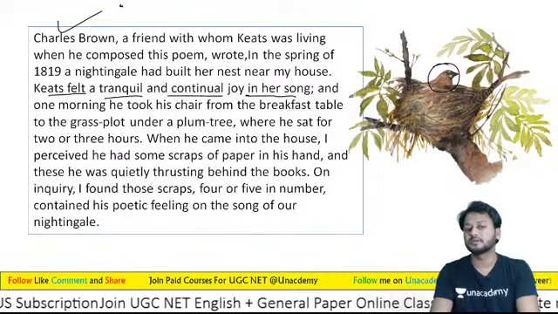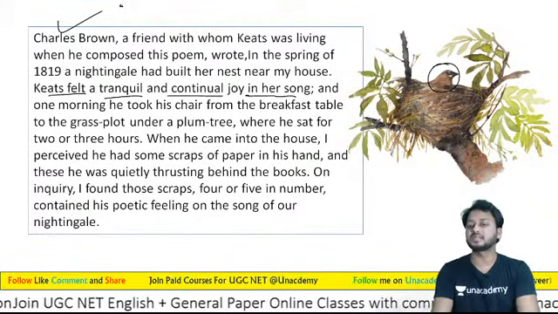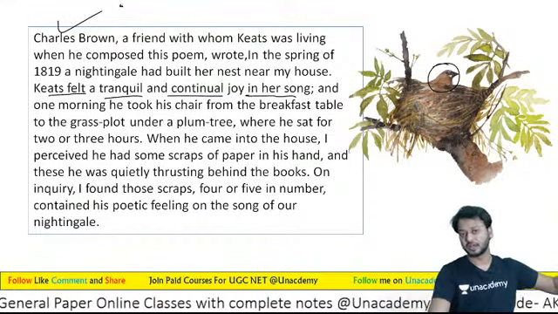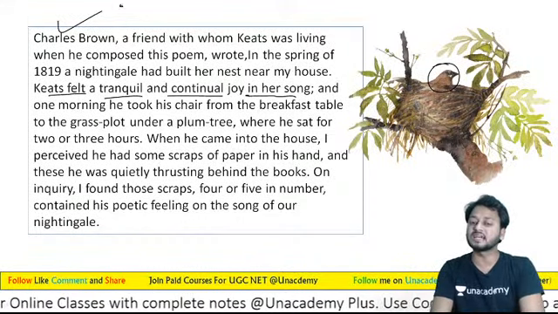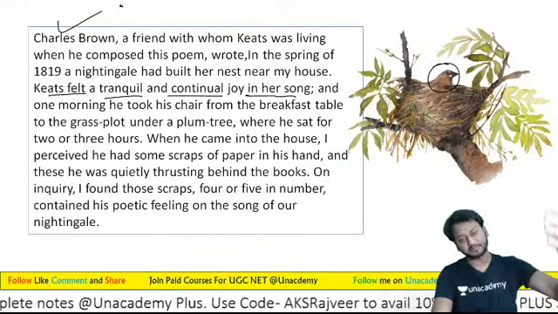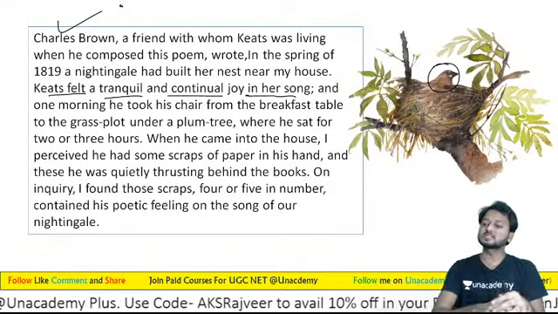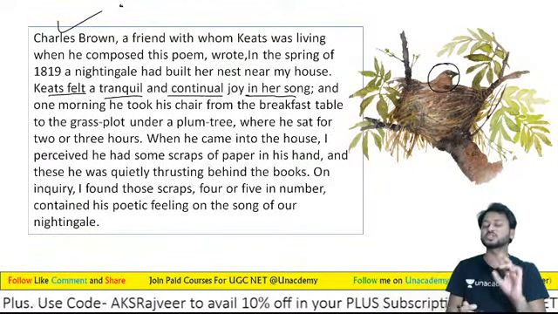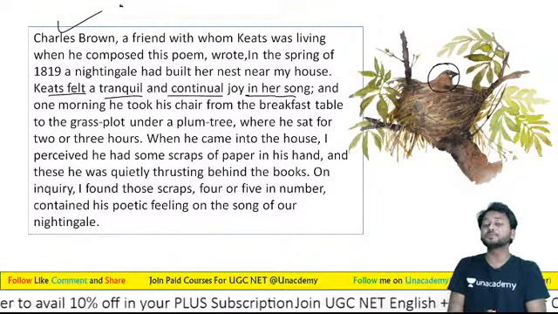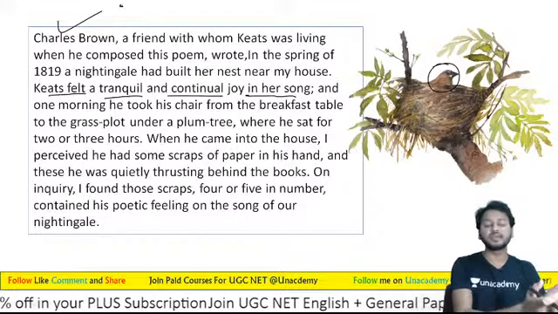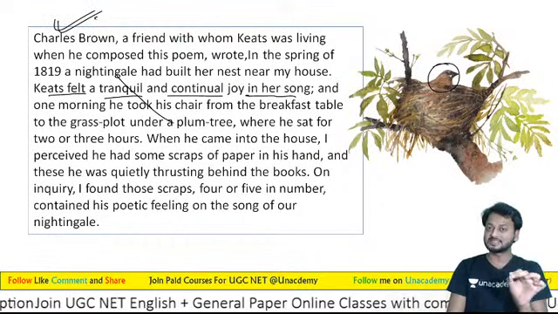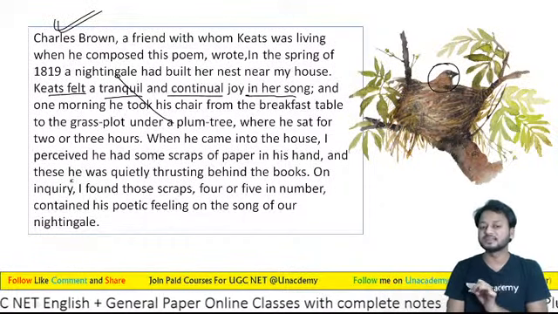just picked up a chair and a table. That was the breakfast chair and table, and learners, he went to the garden, and in the garden he sat down, and then after 2-3 hours, he came back from the garden, and yes, in his hand there were 2-3 scraps of pages, and he tried to put them safely behind the book. And later on, learners, Charles Brown found this is a poem, the Nightingale poem.